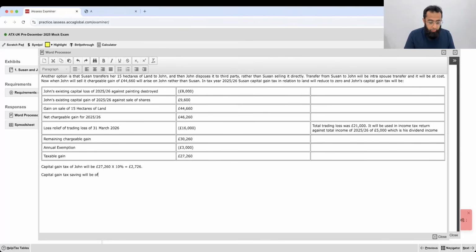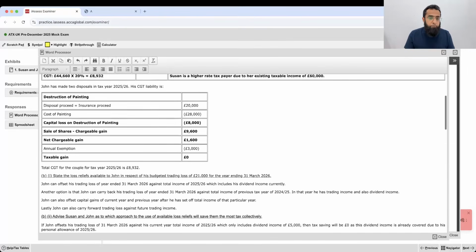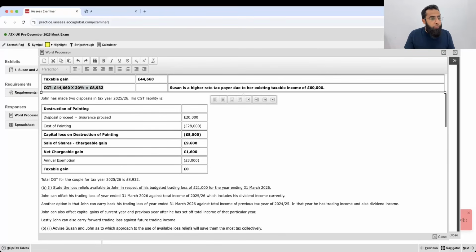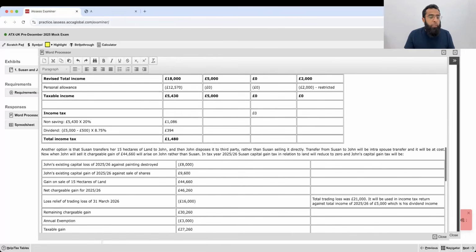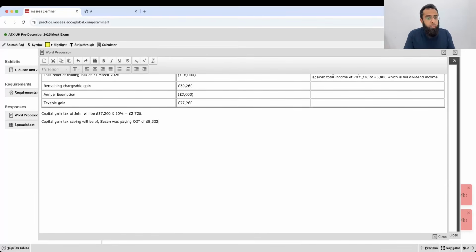Suzanne was paying CGT of how much? Suzanne was paying CGT of 8932 and John is paying CGT of 2762.